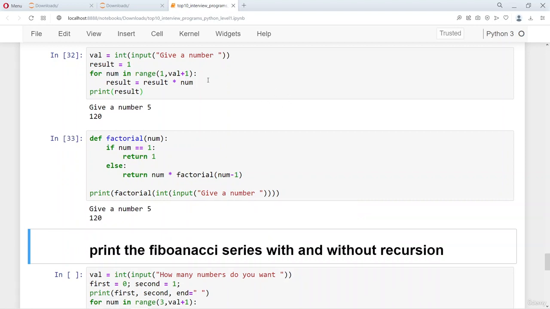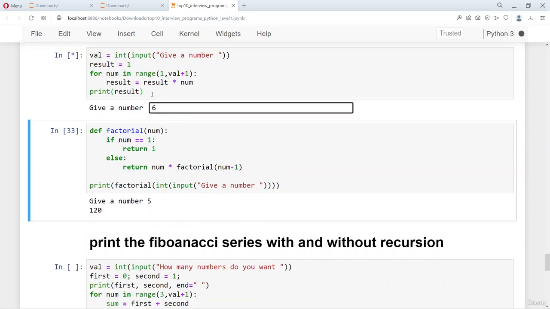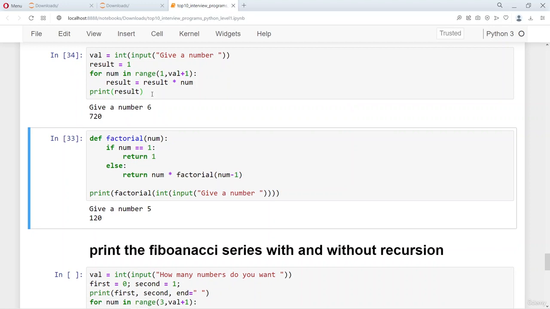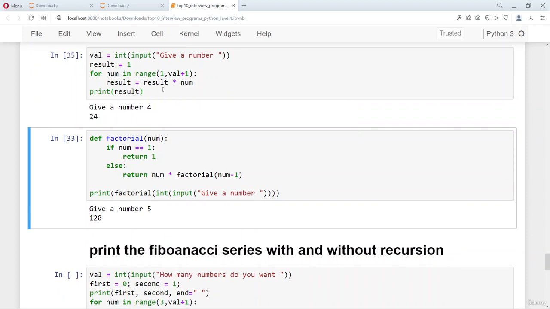So this uses the iterative concept, which is using a for loop. This uses a for loop to take the number, and then you go through the for loop and you keep multiplying that, and finally when the number is reached, you come out of the for loop and print the result. So here we go. We give a 6 and the answer should be 720. So we give a 4, the answer should be 24.